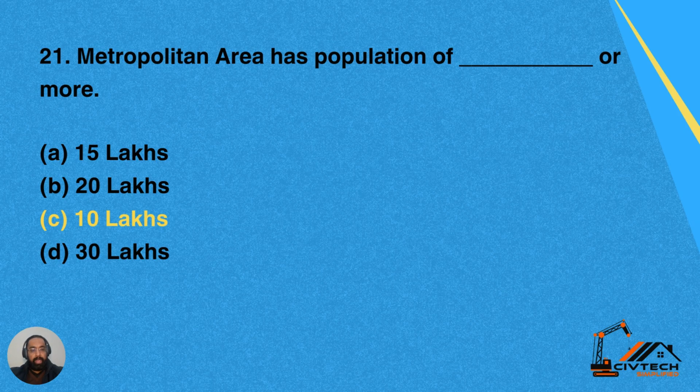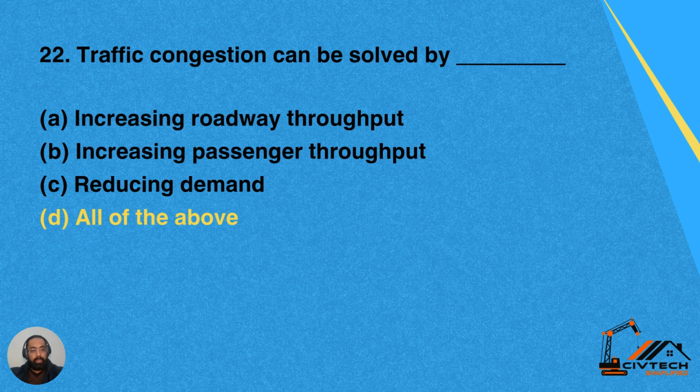Question 21. Metropolitan area has population of dash or more. Option A, 15 lakh. Option B, 20 lakh. Option C, 10 lakh. And option D, 30 lakh. So option C, 10 lakh or more. C is the correct answer. Question 22.